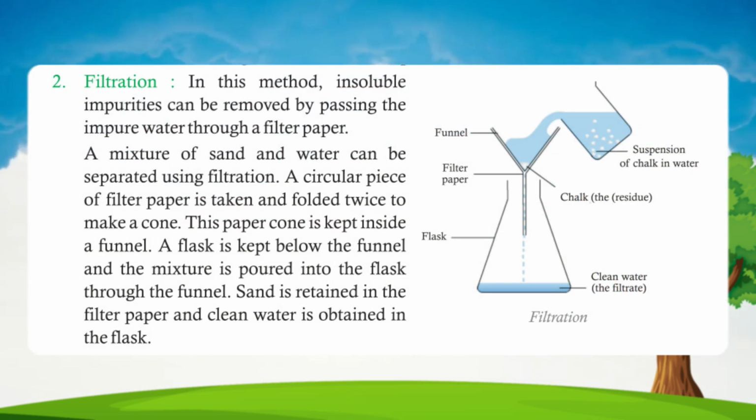2. Filtration. In this method, insoluble impurities can be removed by passing the impure water through a filter paper. A mixture of sand and water can be separated using filtration. A circular piece of filter paper is taken and folded twice to make a cone. This paper cone is kept inside a funnel. A flask is kept below the funnel and the mixture is poured into the flask through the funnel. Sand is retained in the filter paper and clean water is obtained in the flask.